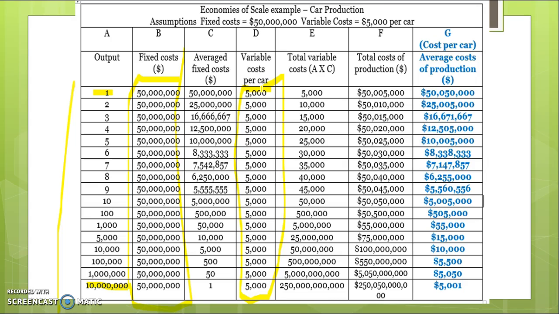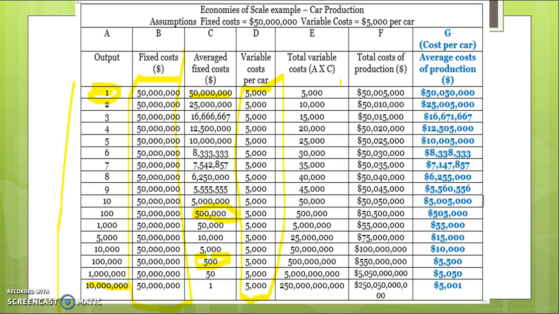So what happens is the more that you produce, this is your fixed cost per unit of production. If we're only selling one, it's costing us 50 million in fixed costs. Once we're selling 100, it's costing us 500,000. And once a car company can sell 100,000 cars, those fixed costs of 50 million are spread over 100,000 cars, so they're only $500 per car. The variable cost is the same regardless.